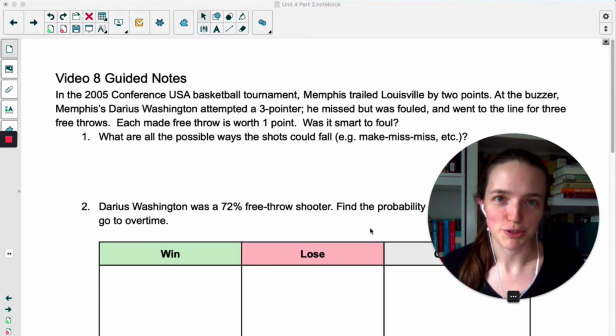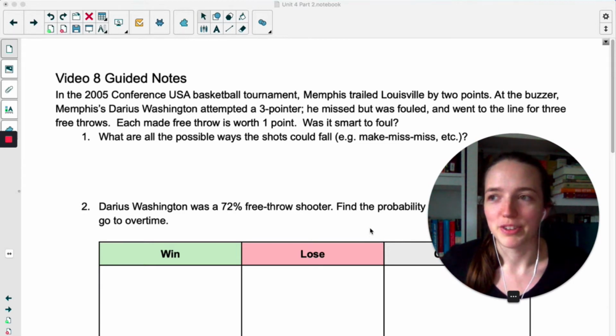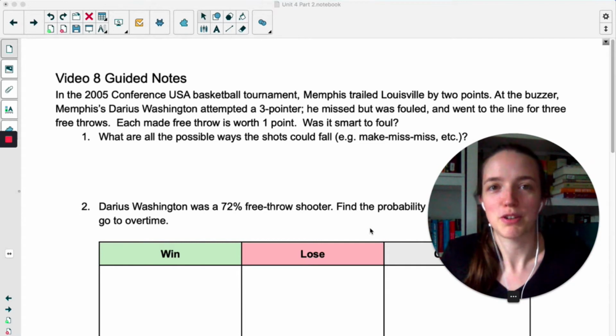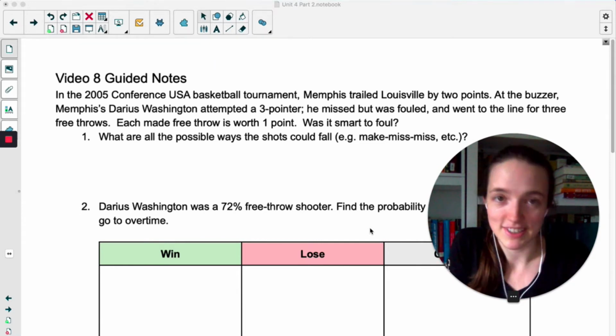So usually I don't do sports examples because when I was in college taking statistics, part of the reason I didn't do well was because every single example was about baseball. And I did not grow up watching baseball really at all, so I was in over my head for a lot of reasons, but partially because I didn't know what a batting average was. But this example comes from the fabulous teachers at Stats Medic.